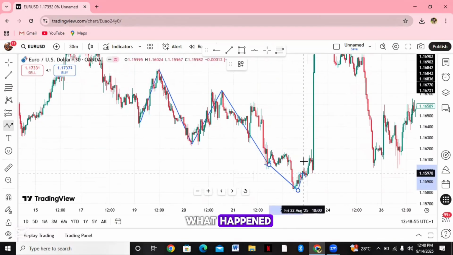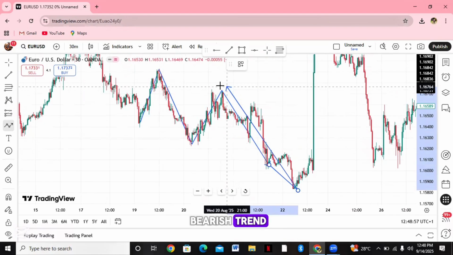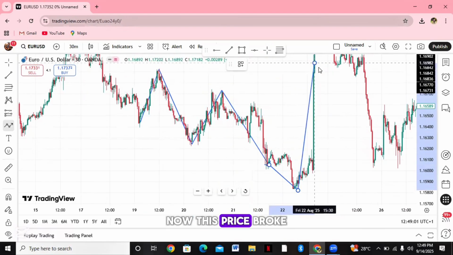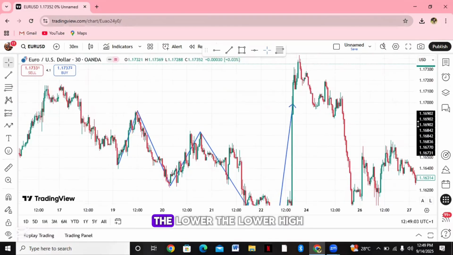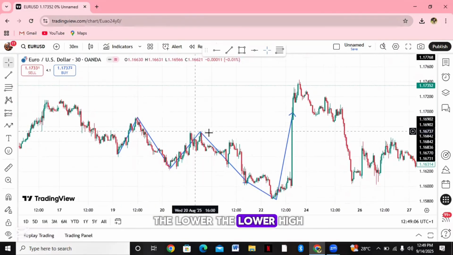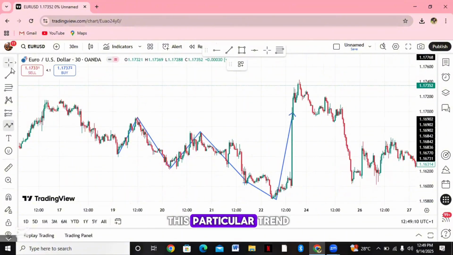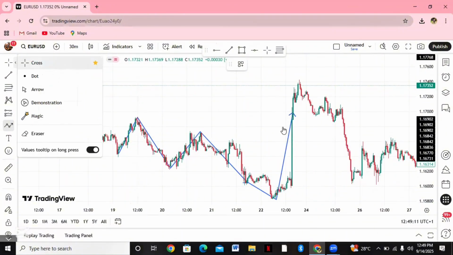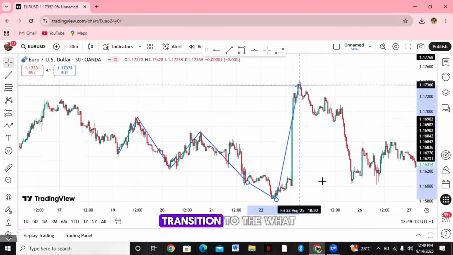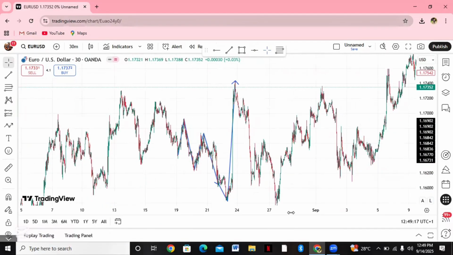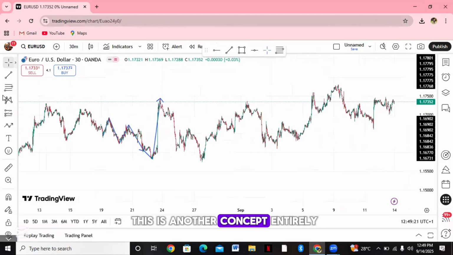So what happens? We transition from a bearish trend. This is our previous lower high. Now this price broke the lower high. Hence, the transition from the bearish trend to the bullish trend. And from there, okay, this is another concept entirely.